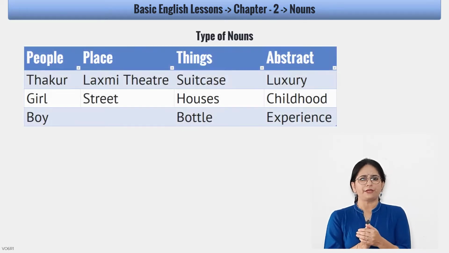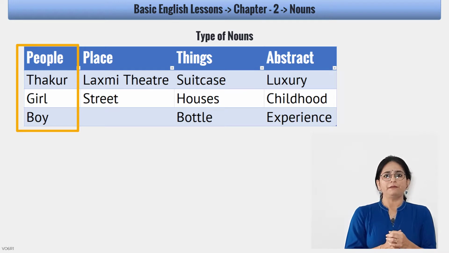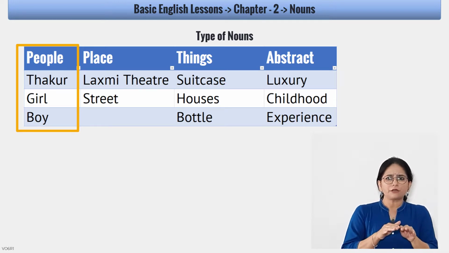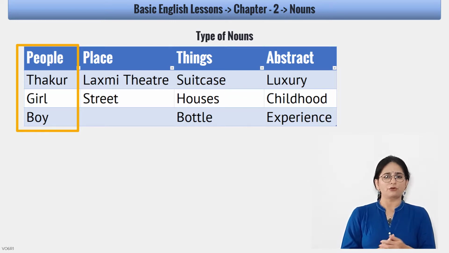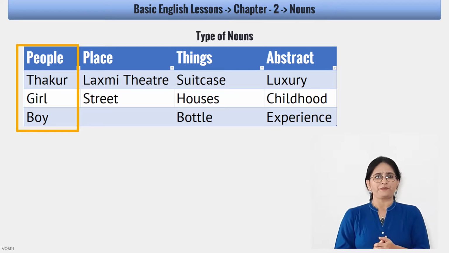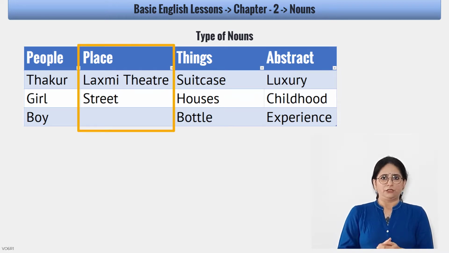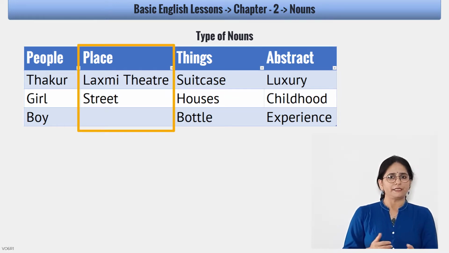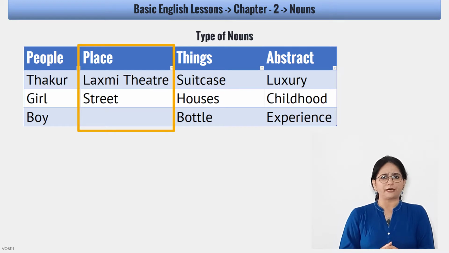The first thing we have seen is people. So what does it mean by people? People is the name of a person or just a common mention of a person. For example, Mr. Thakur, girl, boy. The second type of noun is a place. When we say place, the things that fall in are the name of the place or just a common mention of the place. For example, Lakshmi Theatre or street.